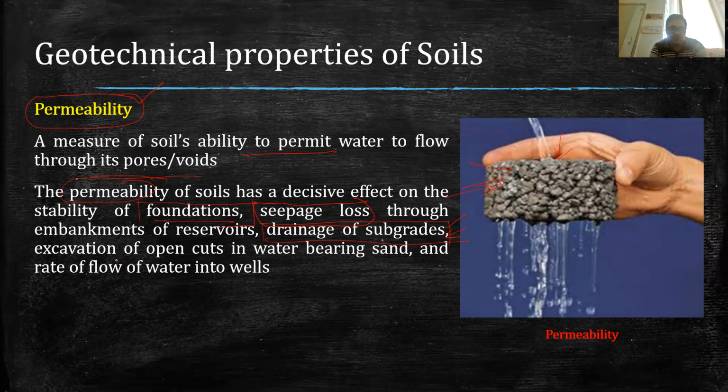And similarly, if we want to excavate some open cuts, permeability is very important there also. Similarly, if we want to measure the rate of flow of water into a well, with that also we can determine the permeability. So permeability is a property which is determined by conducting some tests. We are not going to discuss those tests. This is only to give an idea of what permeability is as a property of the soil.